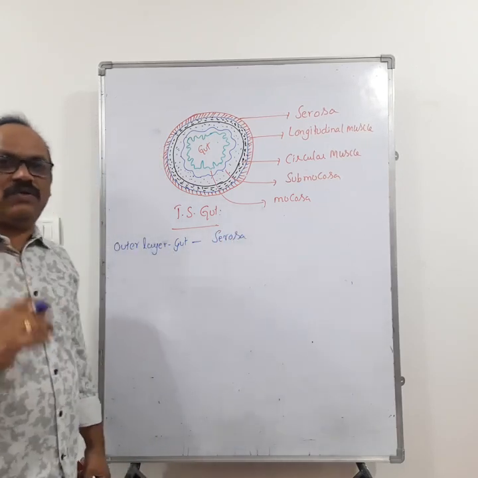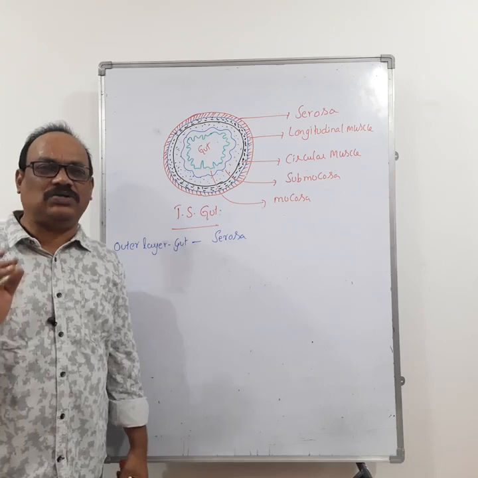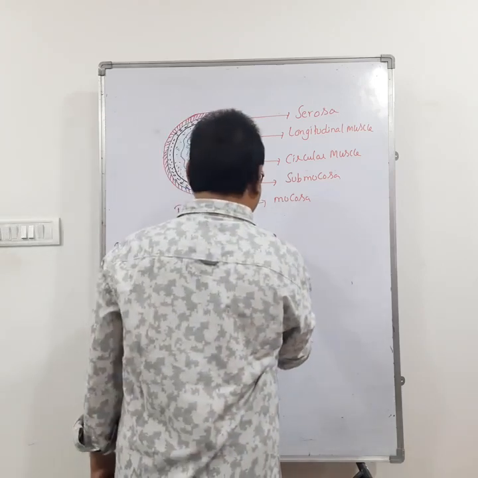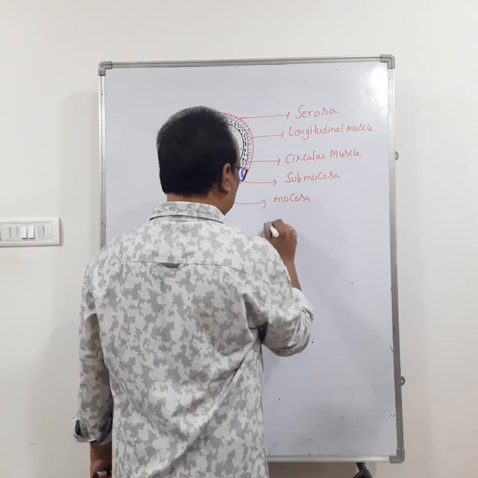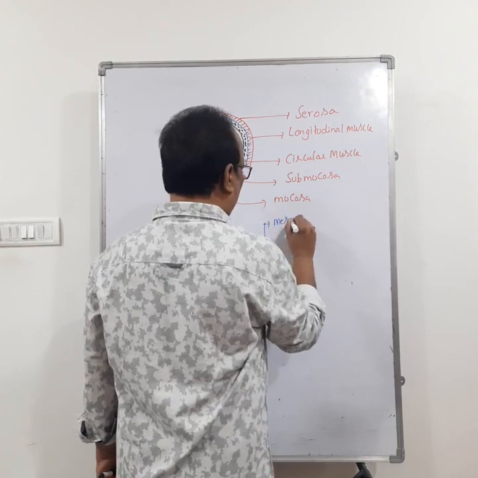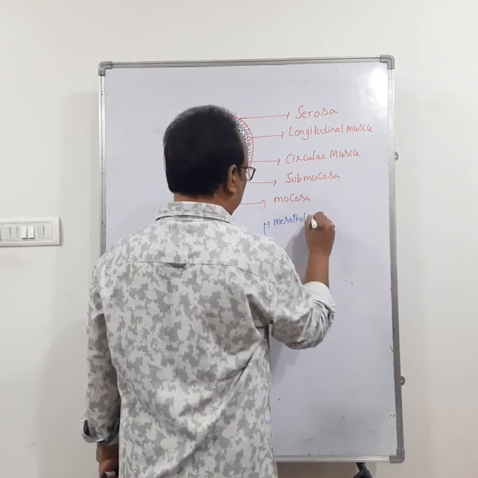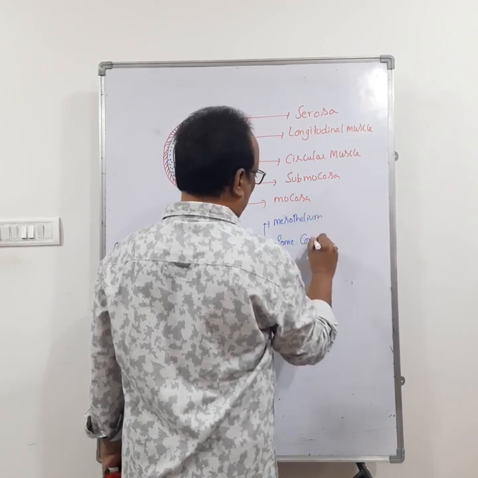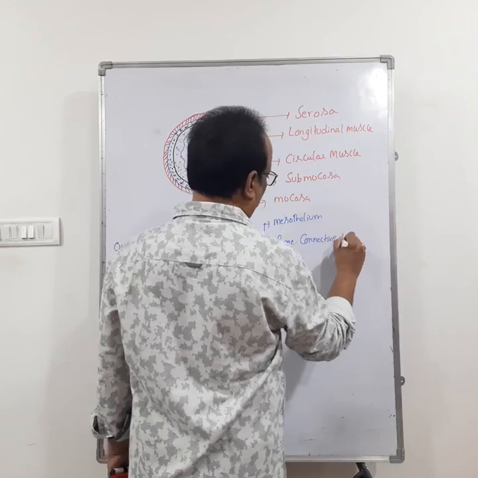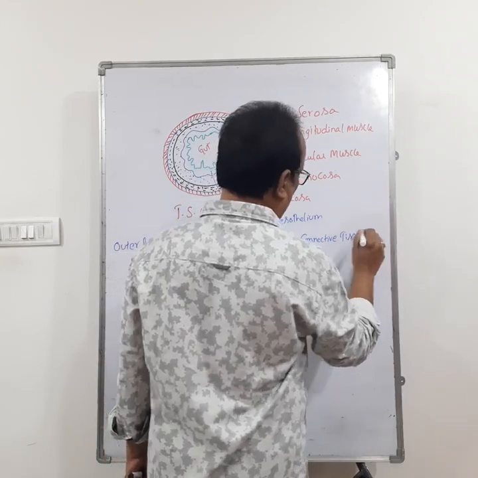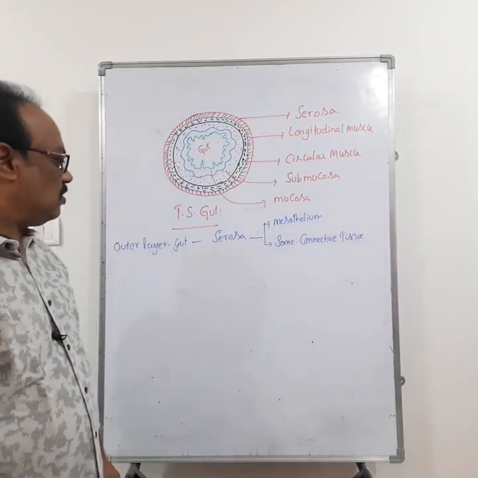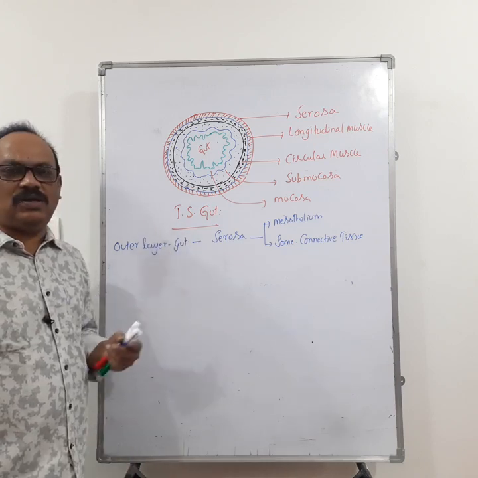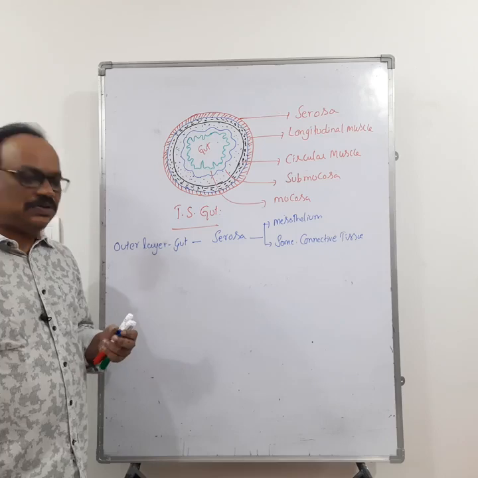So what is the function of serosa? Serosa function is protection. And the serosa is made up of mesothelium and some connective tissue. That is the question. What is the question here? The serosa is made up of what? The serosa is made up of mesothelium and some connective tissue.